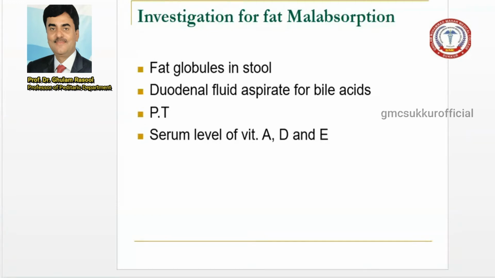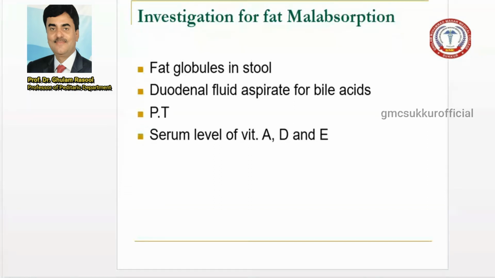So this is a very rare test, but you should remember it because it can be used to assess the absorption of the PT, the prothrombin, because this is fatty liver and there is an abnormality in the liver, so you can advise for the prothrombin.